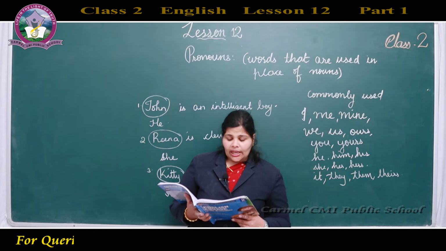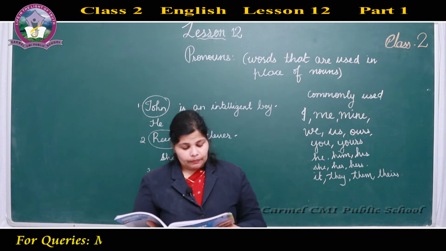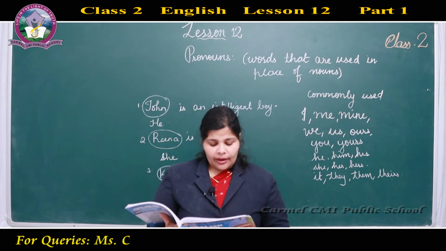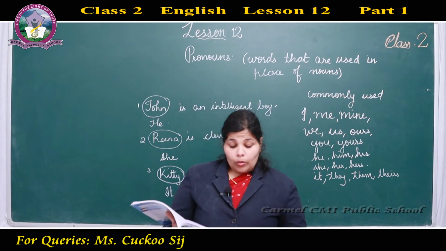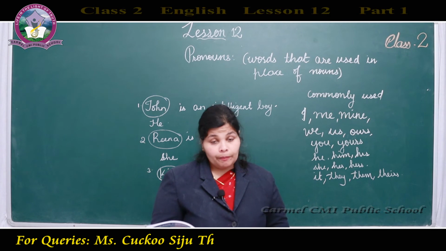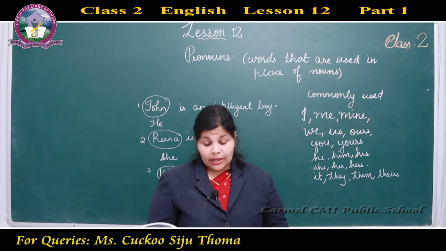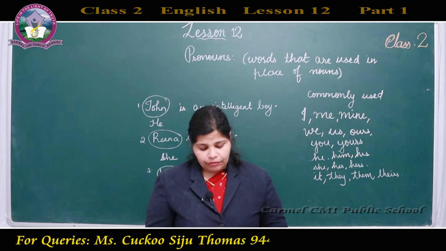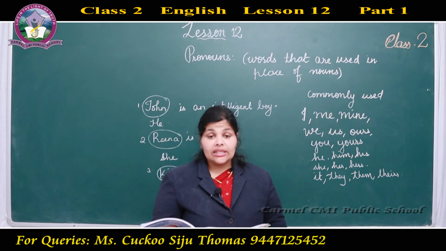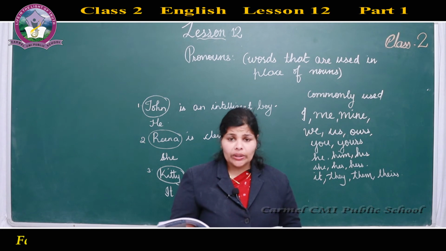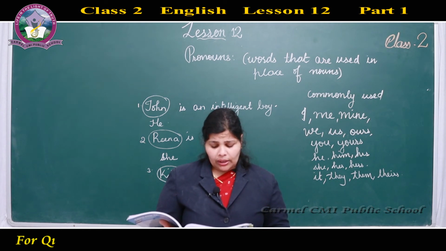Now, let us look into the first activity. Color the boxes red for nouns and green for pronouns. Now, what is the color for nouns? Red. Pronouns? Green. So, let's color first the nouns. Them. Is it a noun? No, it is a pronoun. So, which color?